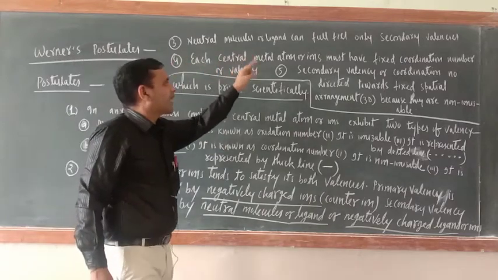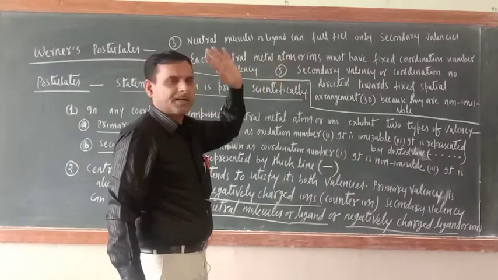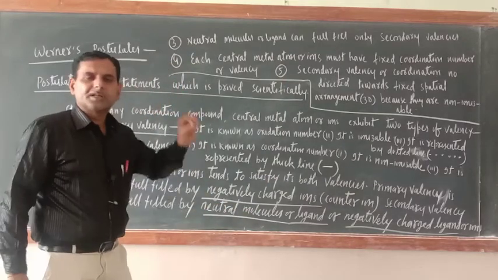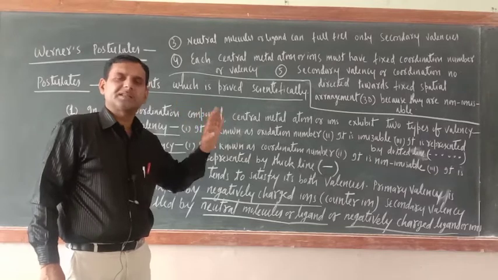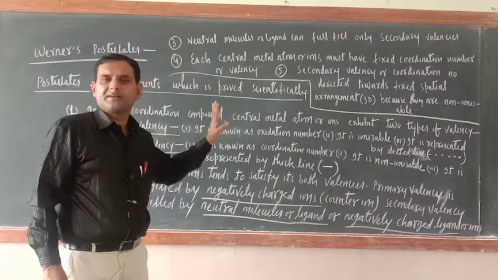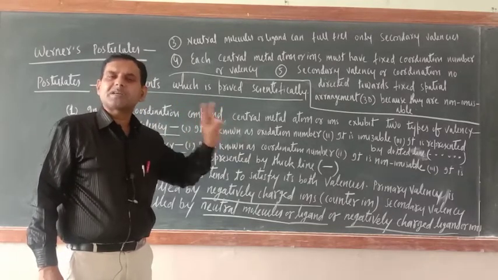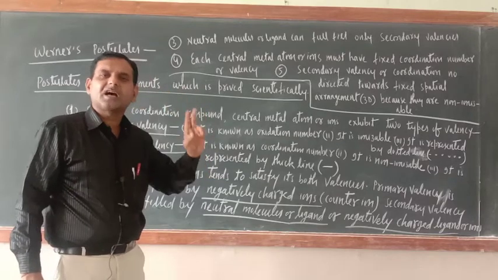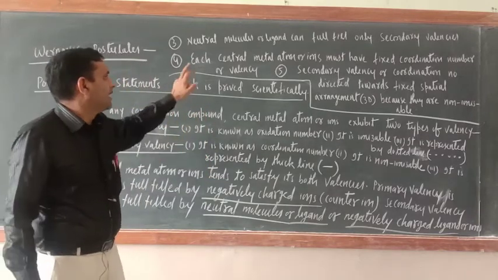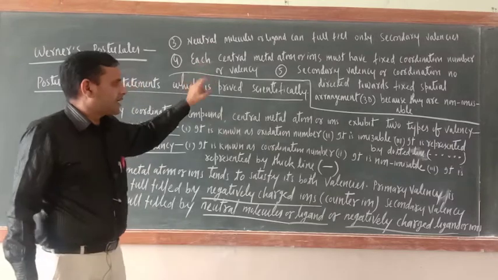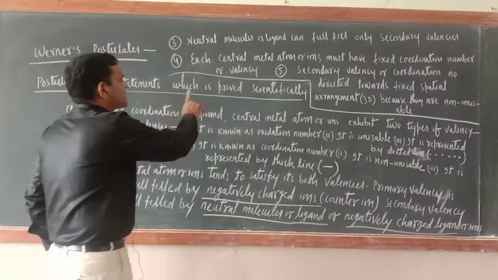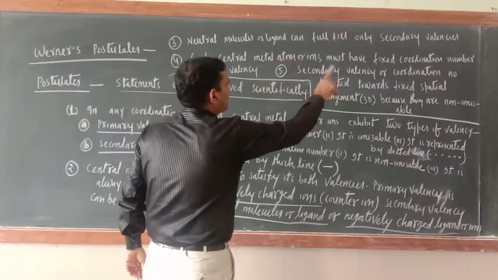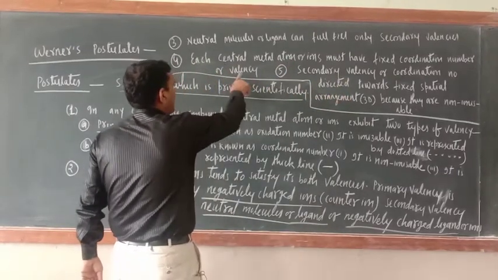Neutral molecules or ligands can fulfill only secondary valency. So it is clear now that neutral molecules or ligands can fulfill only secondary valency, nothing to do with the primary valency. Primary valency must be fulfilled by the negatively charged ions only. Each central metal atom or ion must have a fixed coordination number or valency.